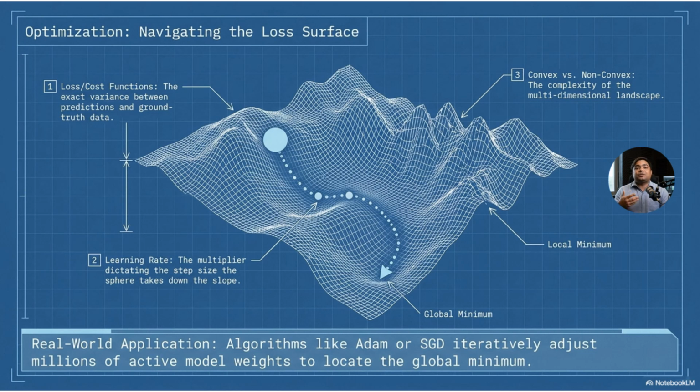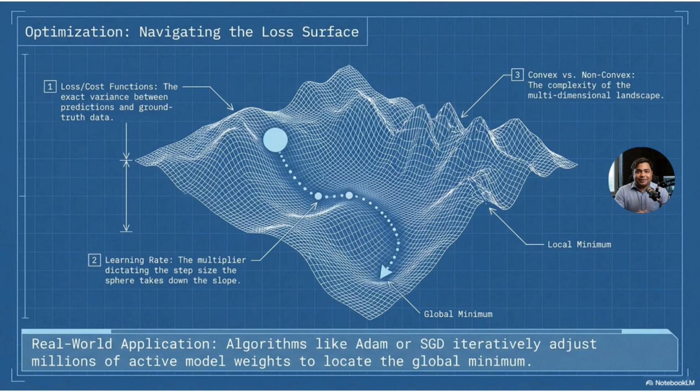This slide shows the idea of optimizing using a loss surface. Imagine the loss function as a mountain landscape. High areas represent high error, low areas represent low error. The goal of the model is to move from high error toward low error. The best possible point is called the global minimum. This is the point where the loss is lowest.